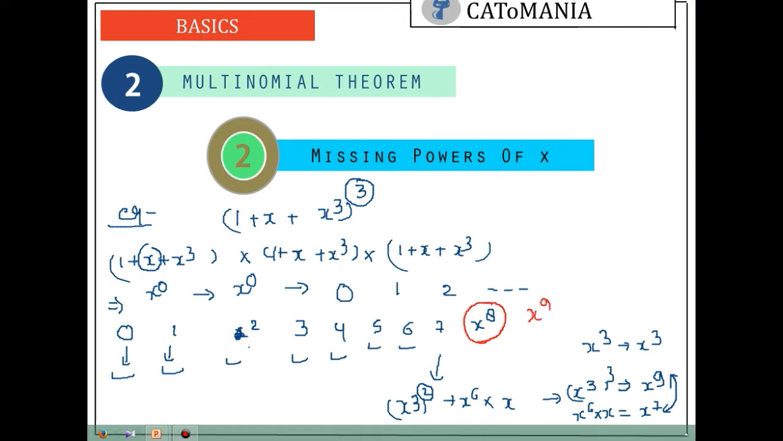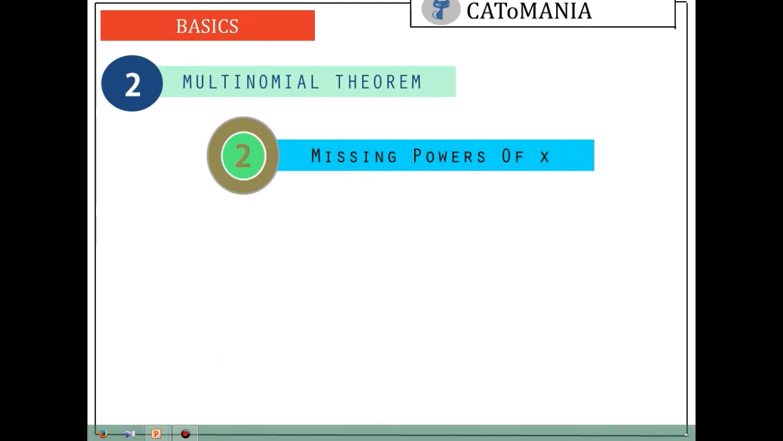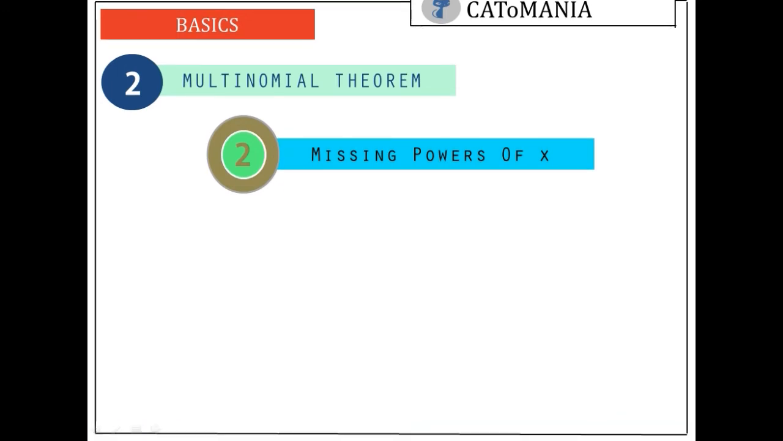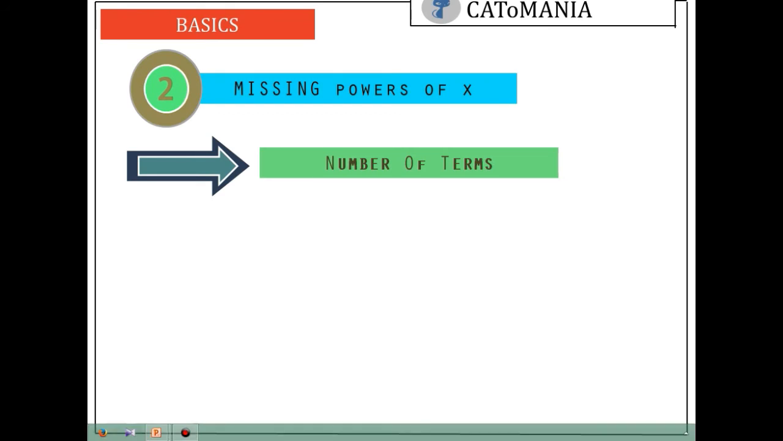We can form x to the power 9 as we already saw. So there is one term missing in this series, so the total number of terms in this series would be 10 minus 1, which is equal to 9, right? Now solving some other questions so that this concept gets clear in our head, and we don't need to struggle when a similar type of question comes in our exam.